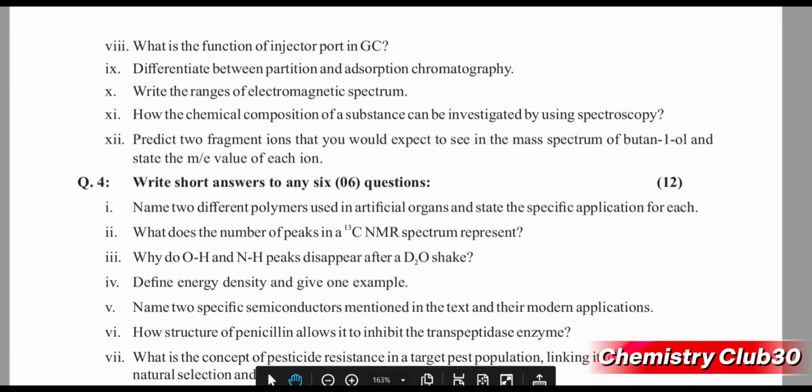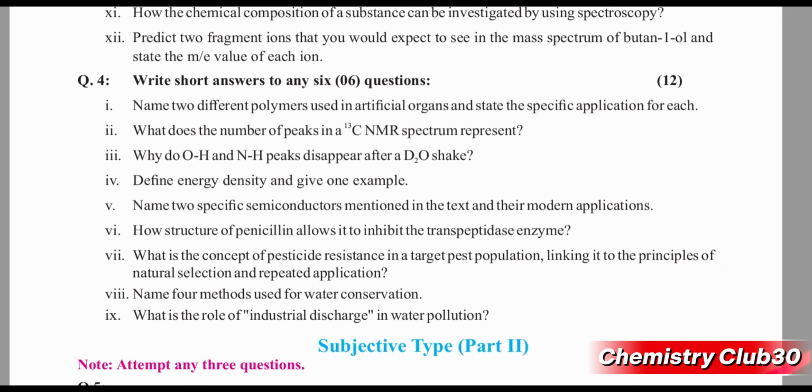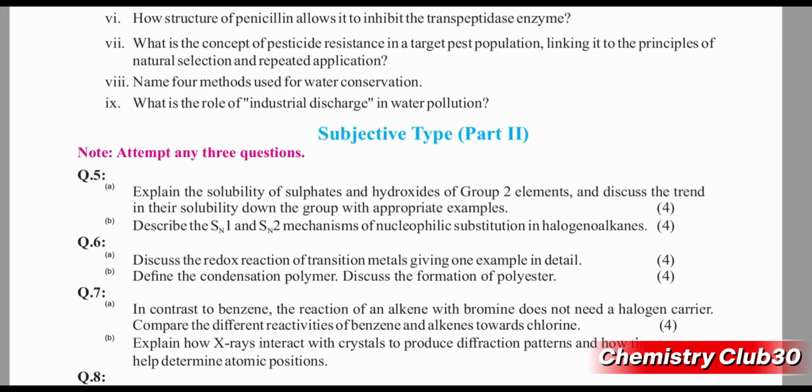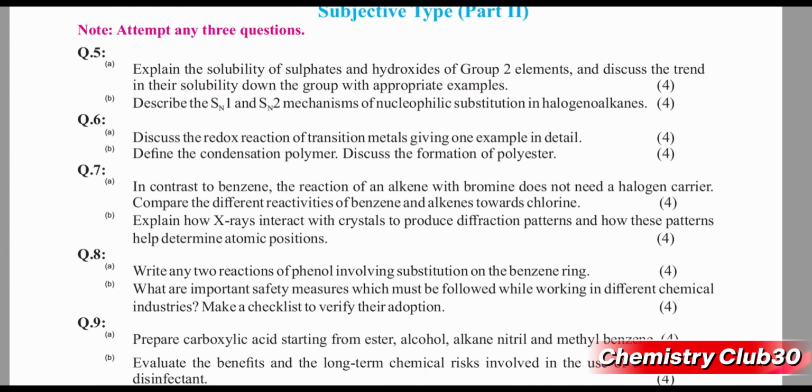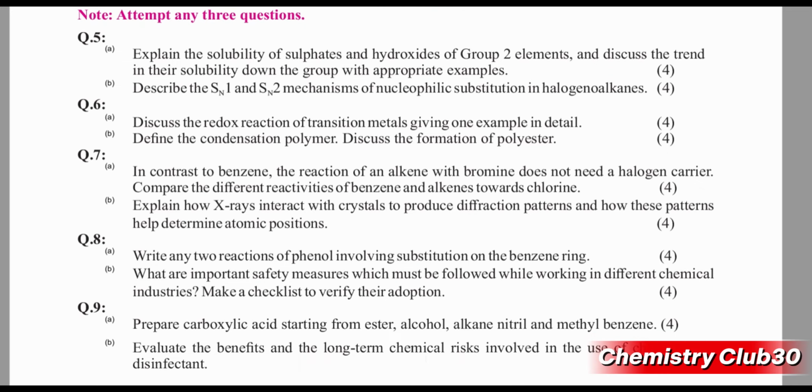Question number 4 will have 12 short questions, and students will solve 6 short questions from it. The second part will be the descriptive part, and here 5 descriptive questions are included, and students will solve only 3. So that is the model paper, syllabus and paper pattern for the second year.